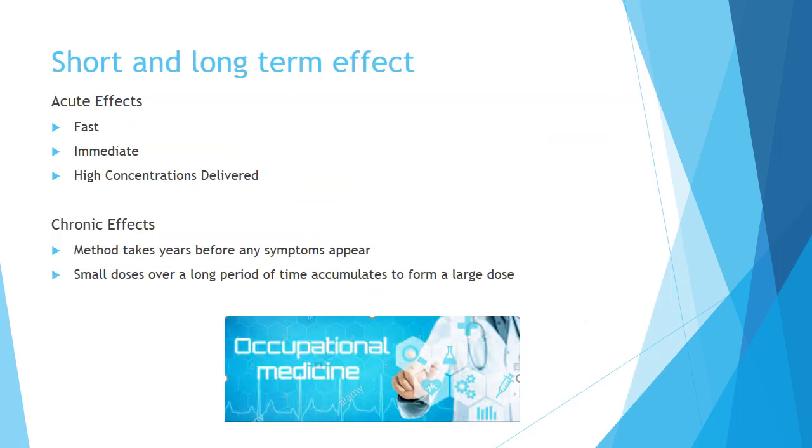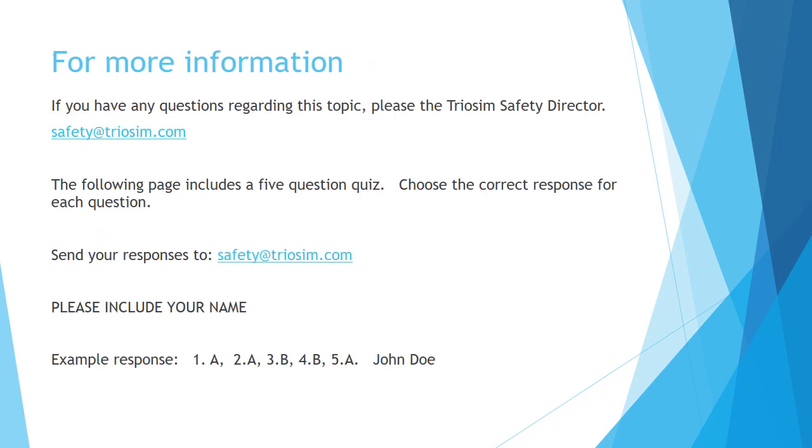Short and long-term effects. There are basically two types: acute effects, which are fast, immediate, and typically there is a high concentration that is delivered to the individual, and then a chronic effect. This method takes years before any symptoms appear, and it usually occurs with small doses over a long period of time that accumulate to form a large dose.